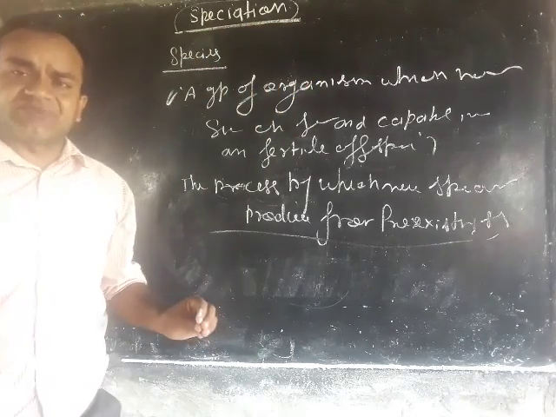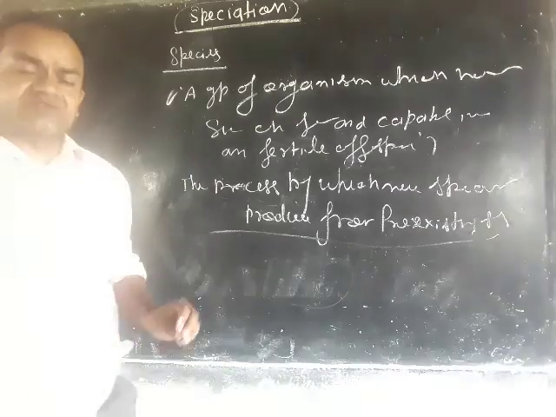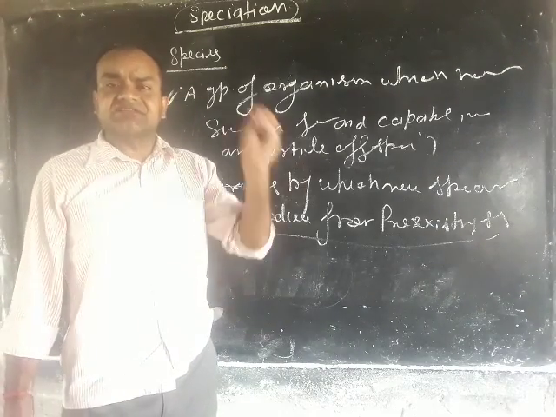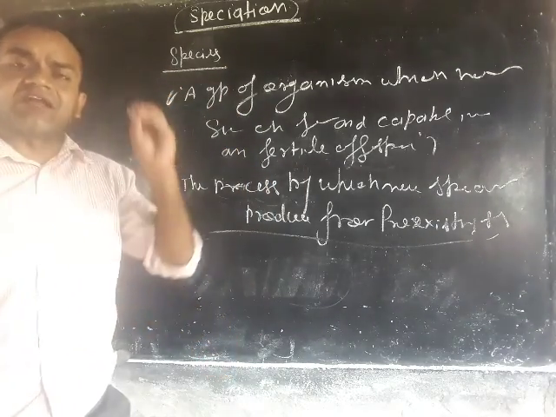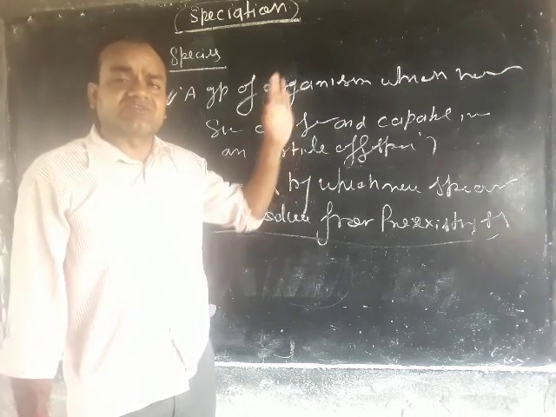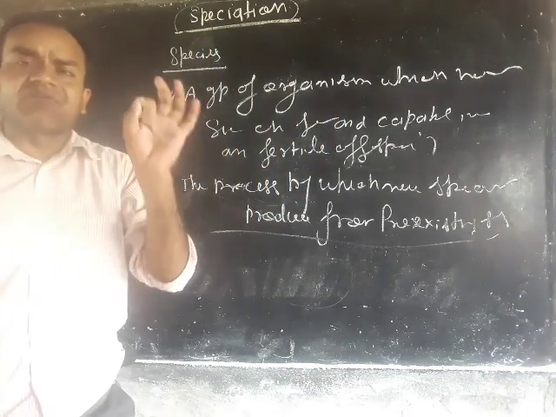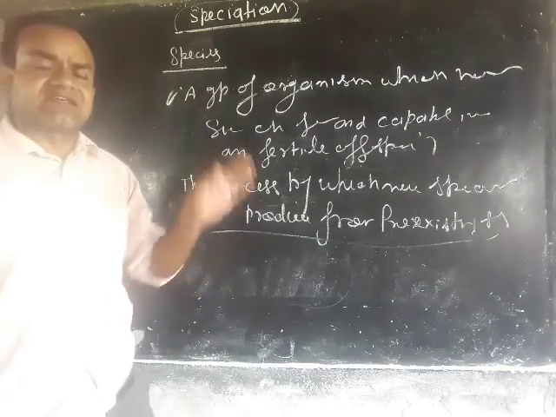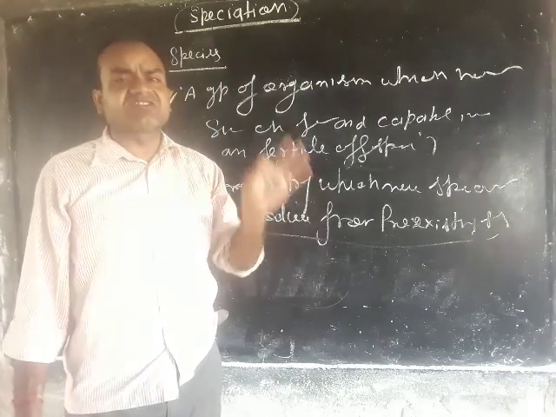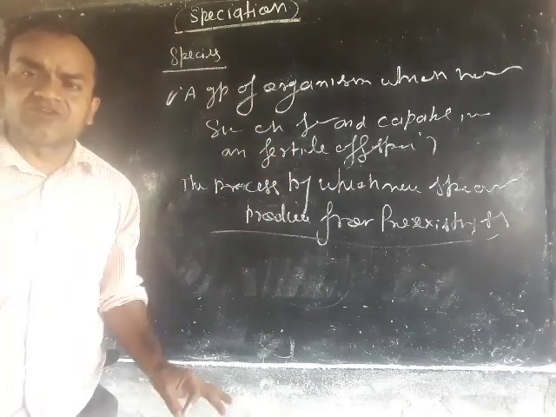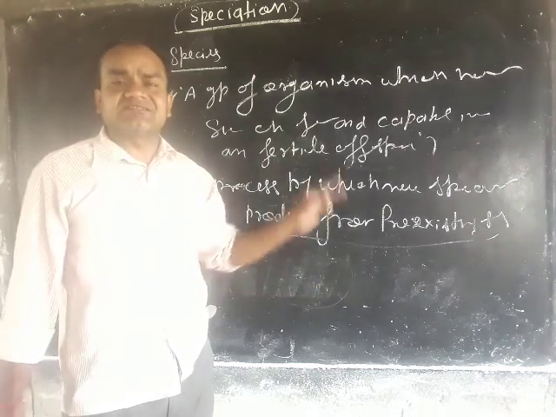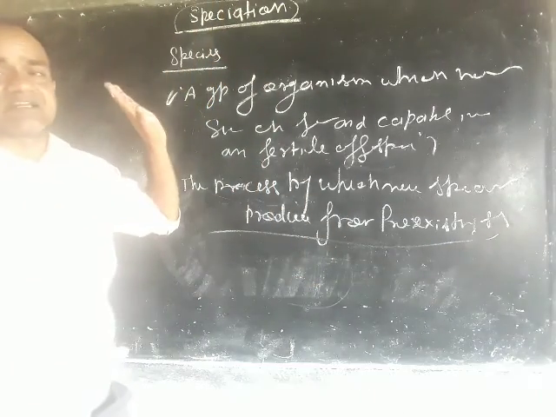So, what is a species? A group of similar individuals having similar characteristic features that can interbreed with each other and produce fertile offspring is known as a species. Formation of a new species is known as speciation, the process by which new species are produced from pre-existing species.